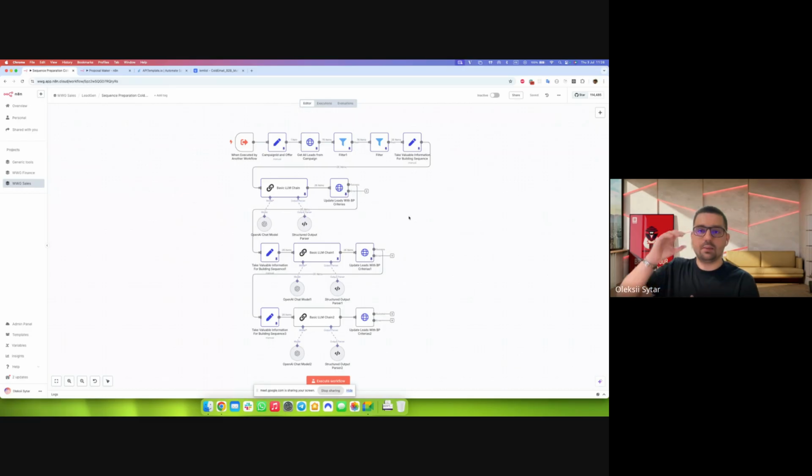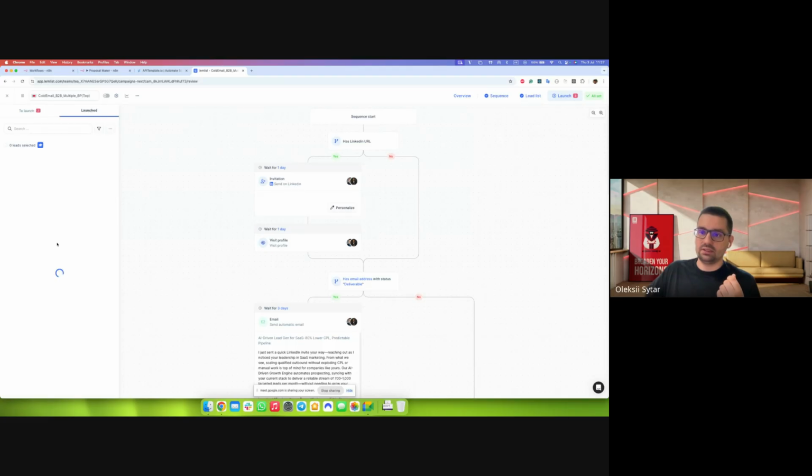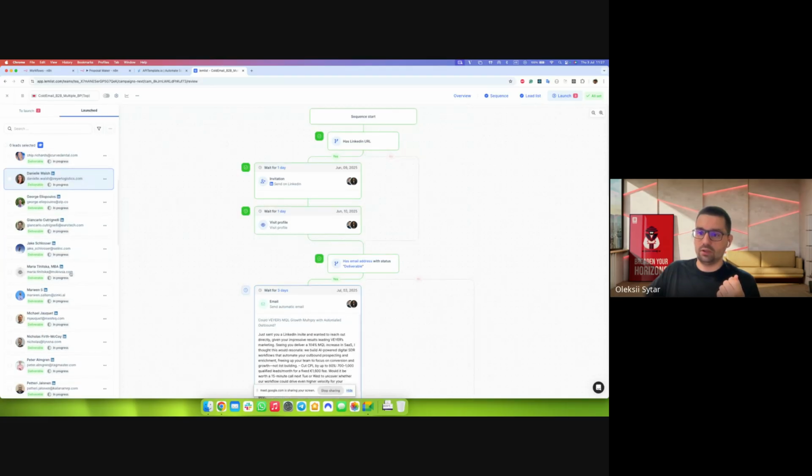So the steps of the sequence are prepared manually. It is not prepared by the agent, but the content which will be sent to the people is prepared by the agent based on their specific needs, problems, and so on. So this is the sequence preparation. This is how it goes. Once a lead appears in the lead list, it's automatically launched. And this is what I showed you for everyone.